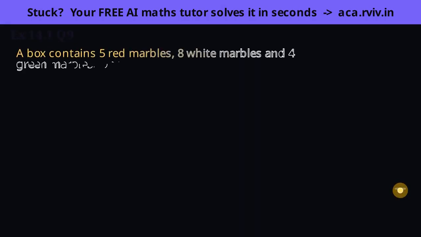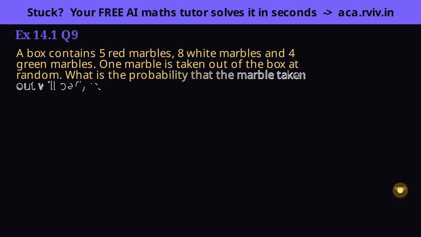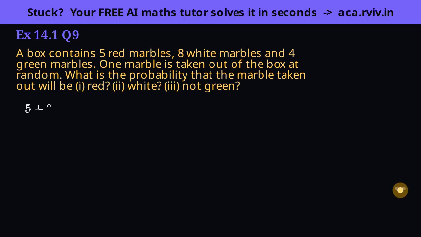Three colors, and a sneaky complement waiting in part 3. Build the total first, since it's not given. A random draw makes every marble equally likely, so add all three colors. 5 plus 8 plus 4 is 17 marbles.